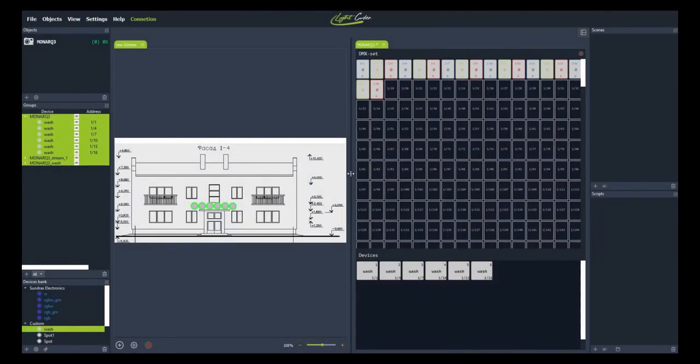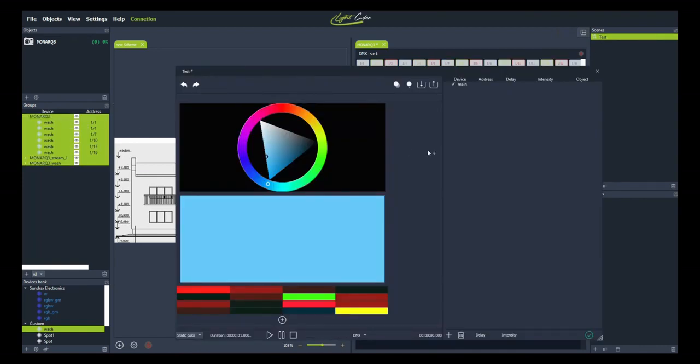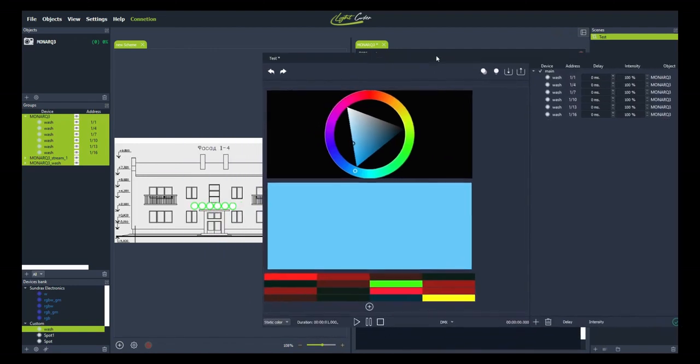Step 7. Create scene. Pay attention to the scenes window in the top right corner of the screen. Click plus to add new scene. Then let's rename it as test. Click this new scene to open scene editor.